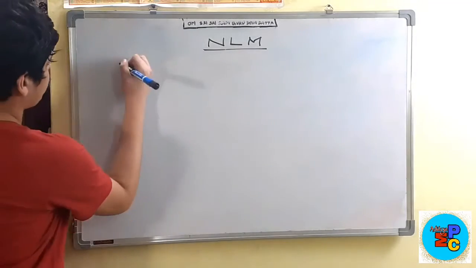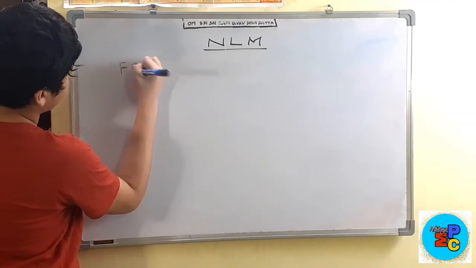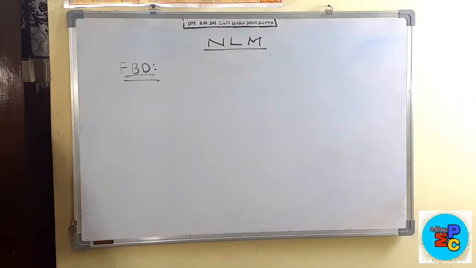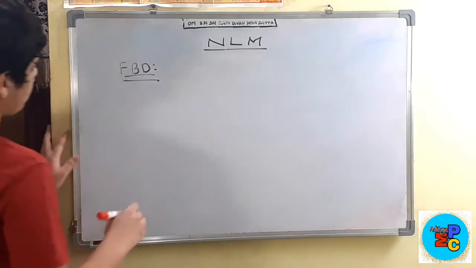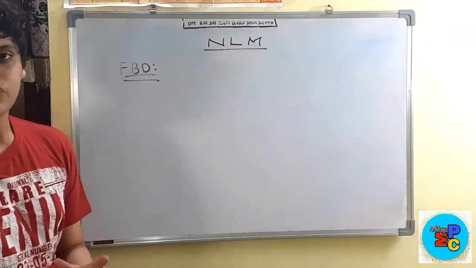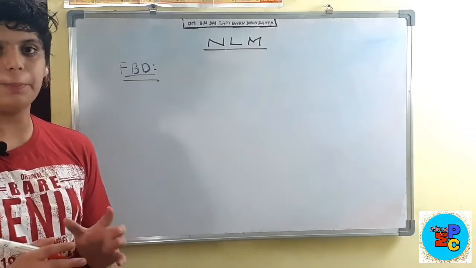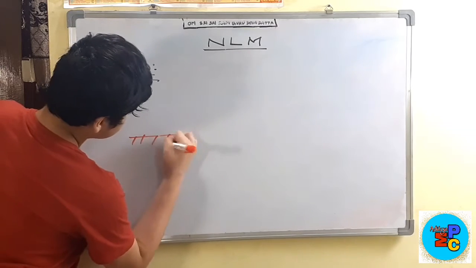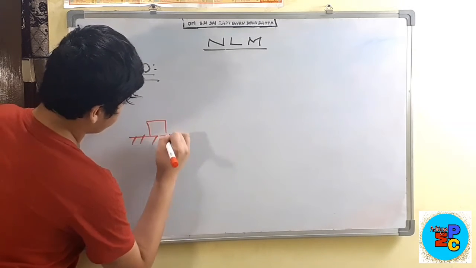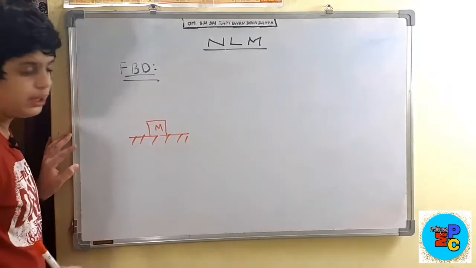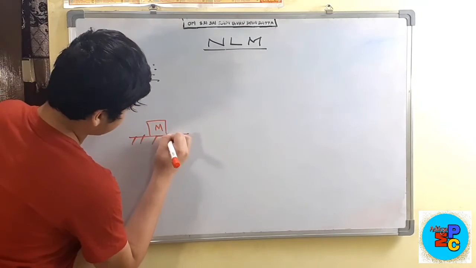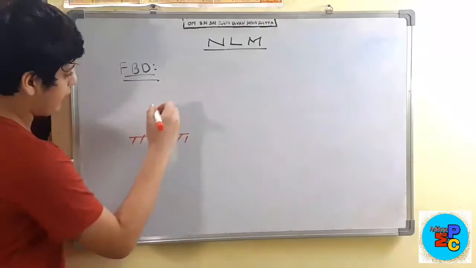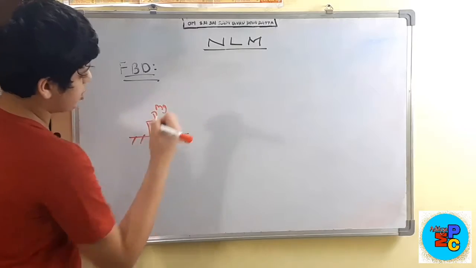Now let us discuss free body diagram, also known as FBD. A free body diagram is nothing but a diagram which represents all the forces acting on a particular body. For example, let us suppose this is ground and this is a body of mass capital M. The forces acting on it are mg, and the force which is exerted by the ground, which is also mg in this particular case.